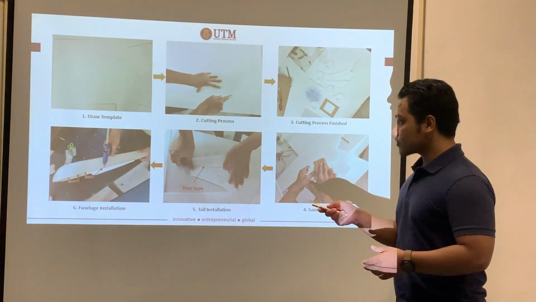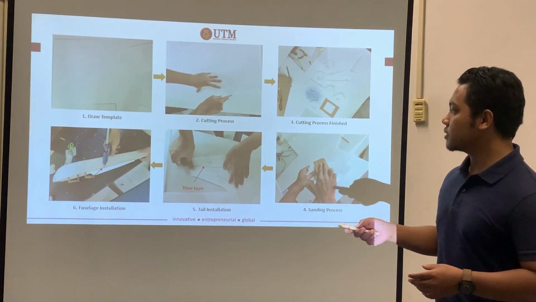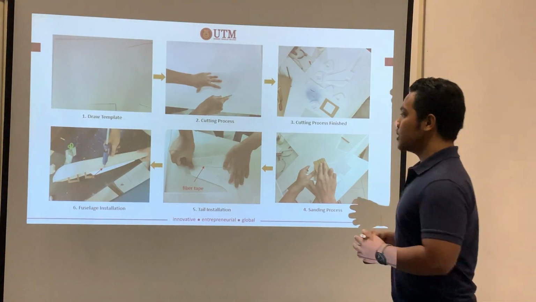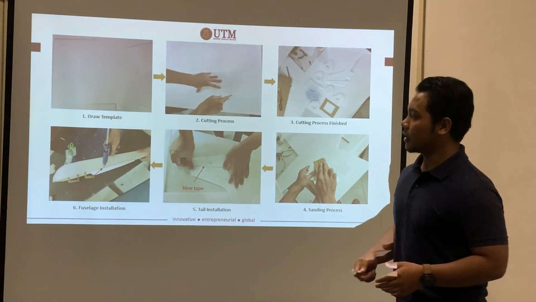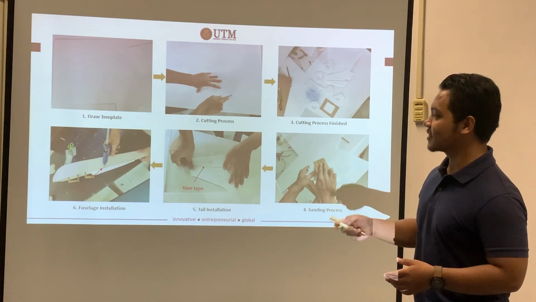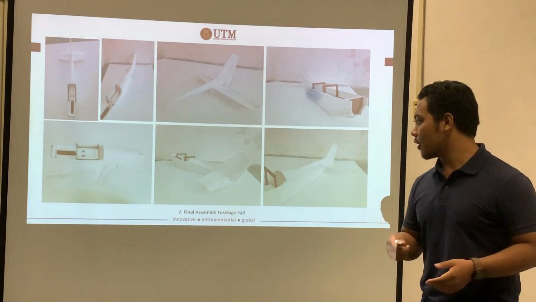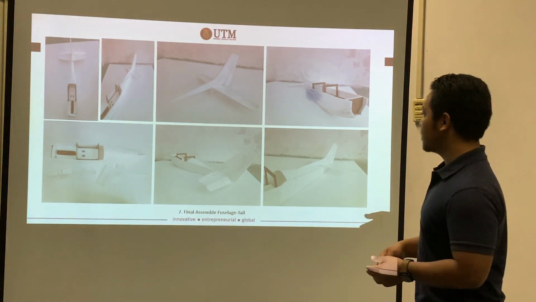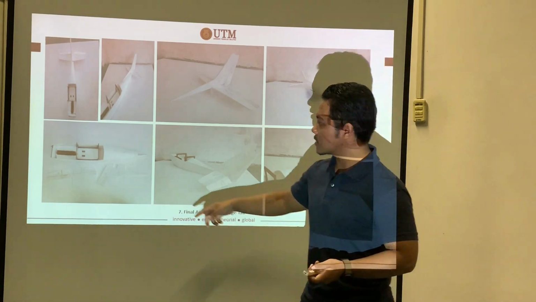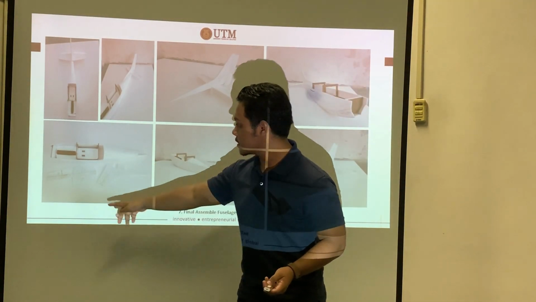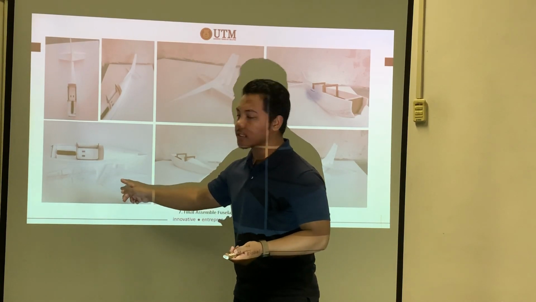For the fuselage installation, we use a hot glue gun to attach the former to the fuselage. We use the hot glue gun to attach between them. And this is the final assembly of the fuselage and tail. As you can see here, this is the fuselage and this is our tail, and this is the fuselage only, and then this is the horizontal tail and vertical tail.